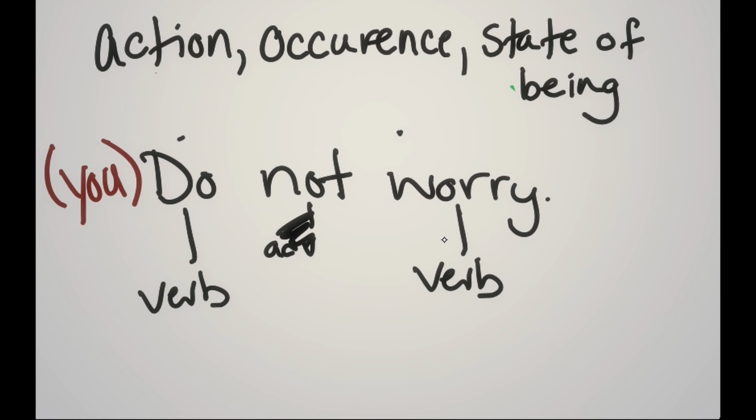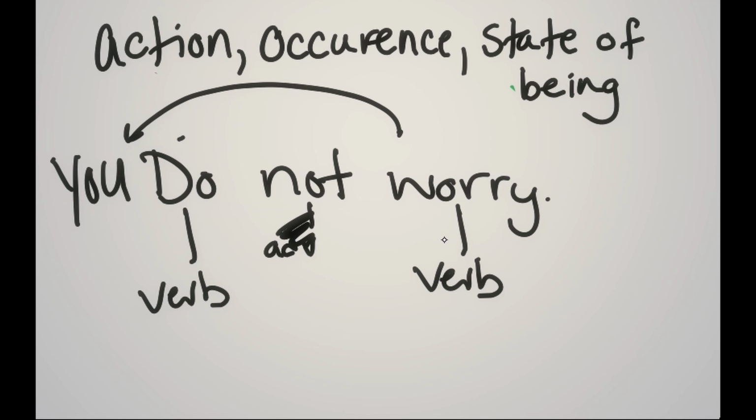And see, you can have the word you. I mean, you can say that sentence is, you don't worry. See, you don't worry. And now we have something that you are doing. What are you doing? You're not worrying, or at least you're being told not to. And so worry is going back to you, which is a pronoun. Watch our video on pronouns if you don't know what a pronoun is. A pronoun basically just stands in for a noun. So now we know what worry is referring to.